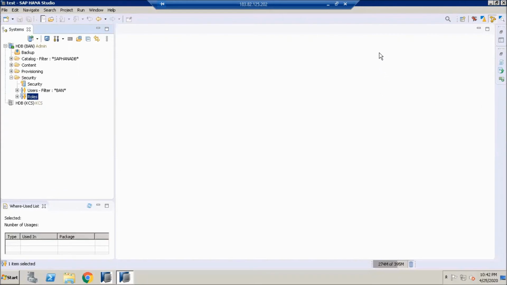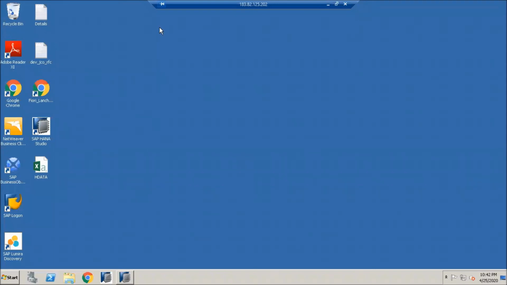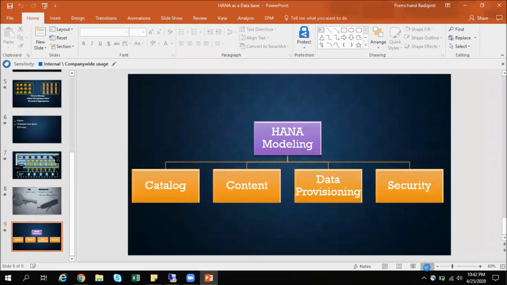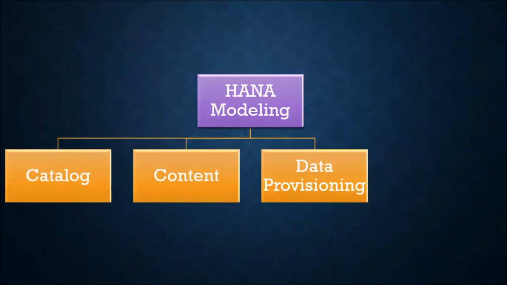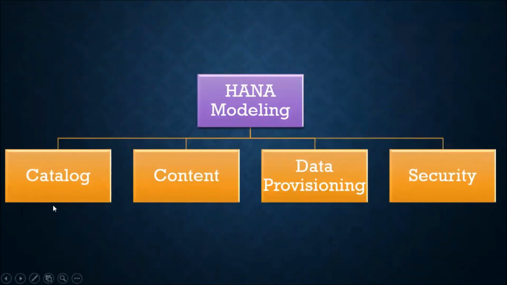So these are all called HANA as a database concepts. With this, we are going to cover all the HANA modeling concepts, which will completely cover HANA database concepts and native HANA modeling, data provisioning, and security features. Thank you. See you again in the next session.